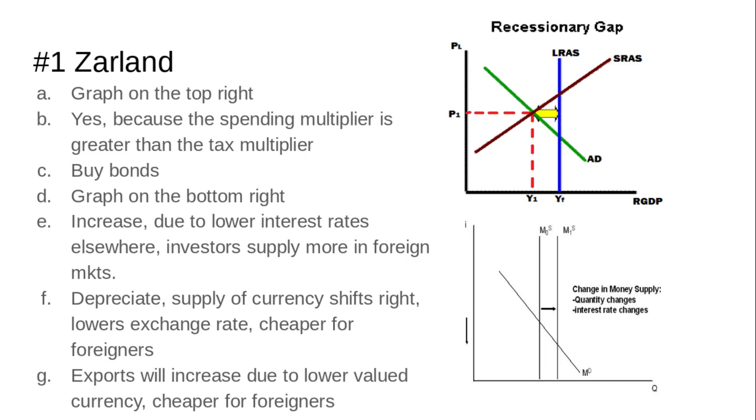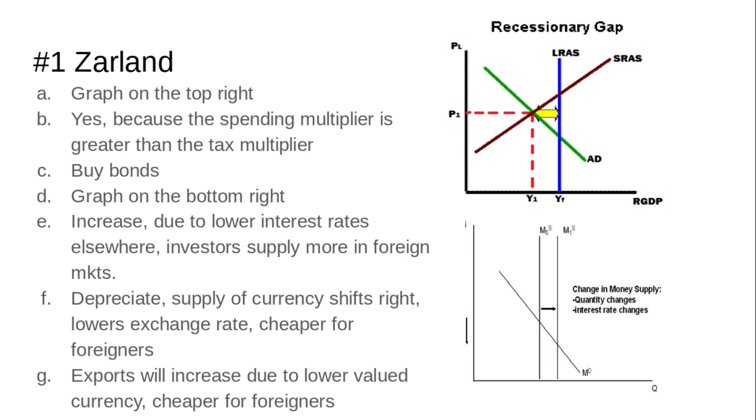Because the tax multiplier is smaller than the spending multiplier, if you increase taxes and increase spending in the same amounts, you would still have a positive impact on aggregate demand. One is greater than the other.